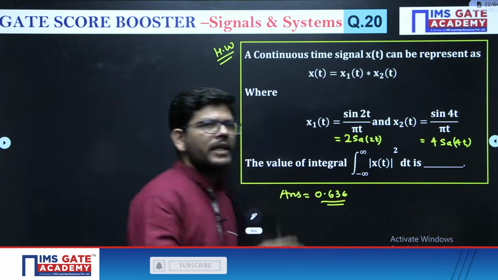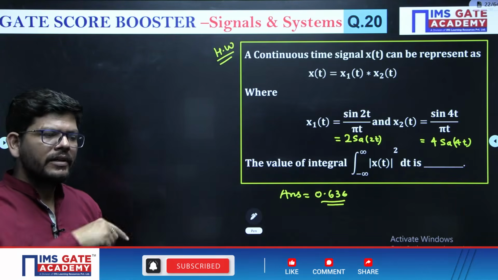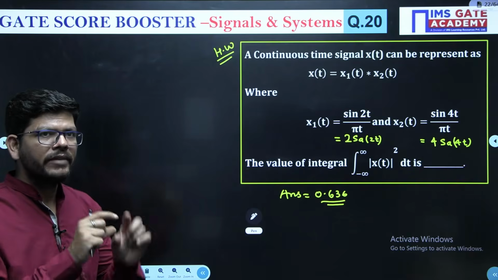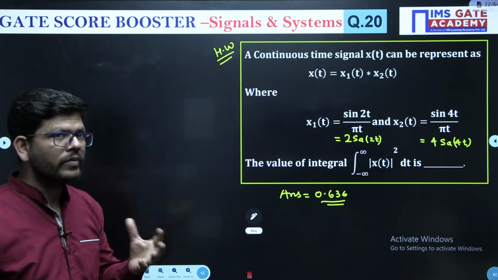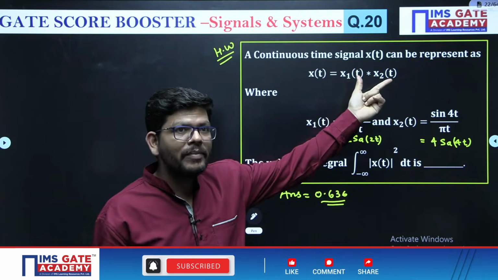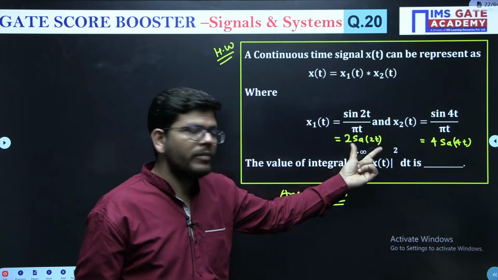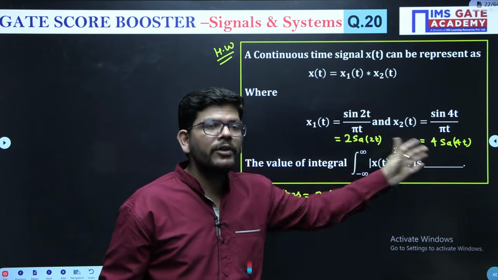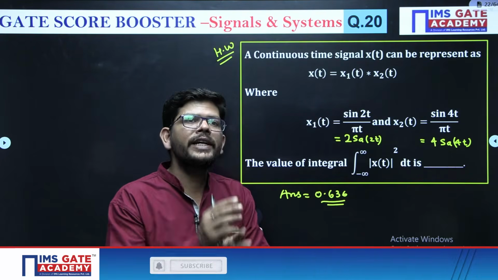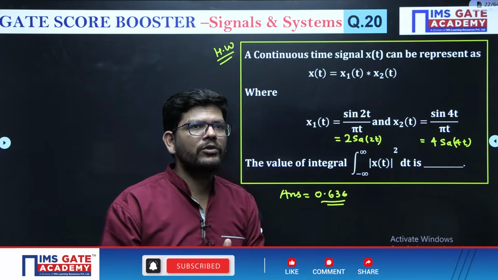Now take their Fourier transform. They will have rectangular pulses of unequal duration. Convolution in time domain is multiplication in frequency domain. You will get one rectangular pulse from here, one from here, and you have to multiply them. Multiplication means obtaining the common part. Then you will get the final x omega.